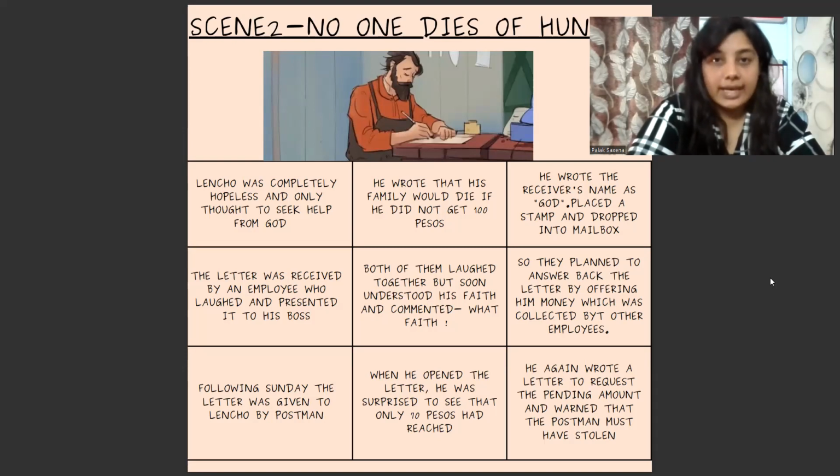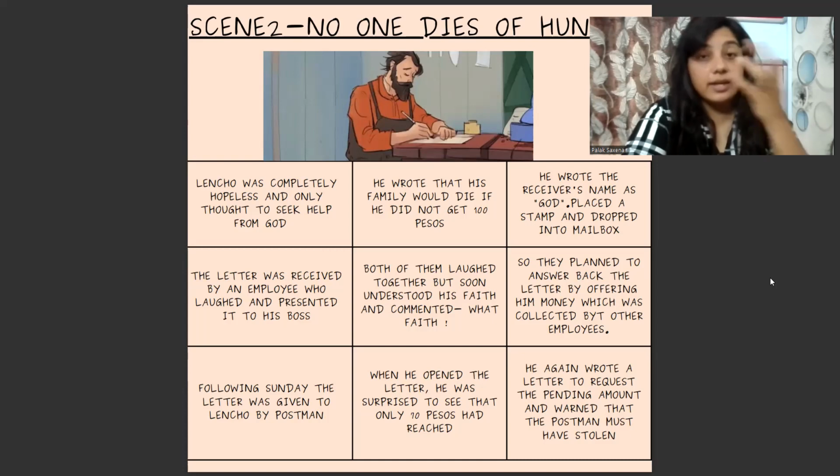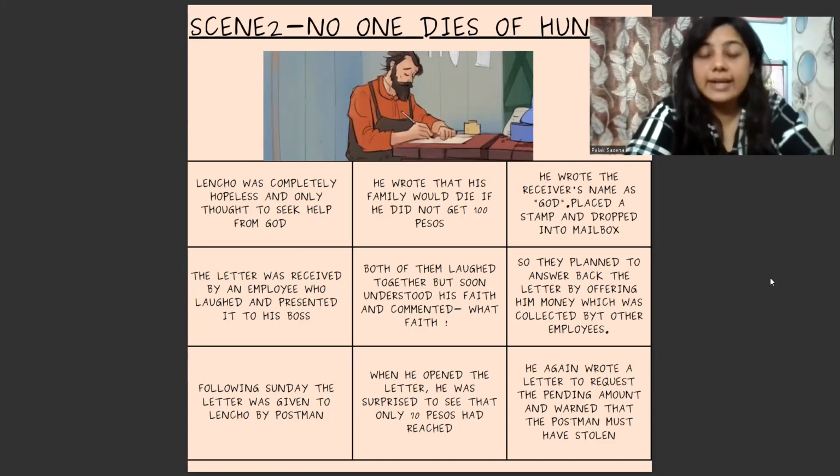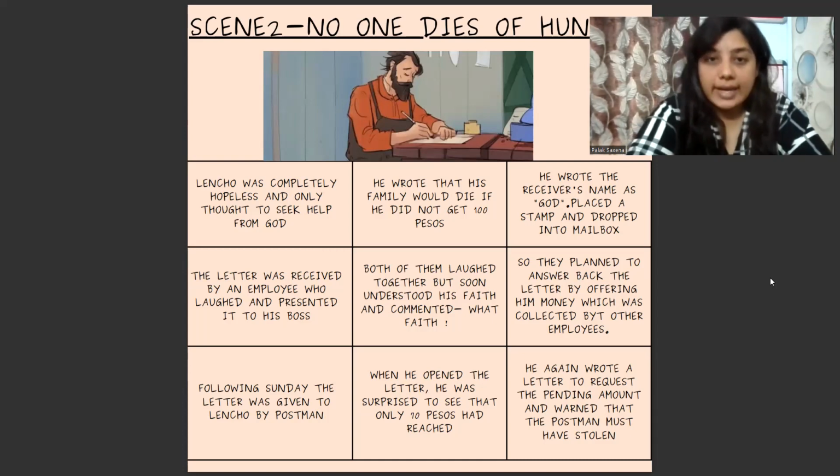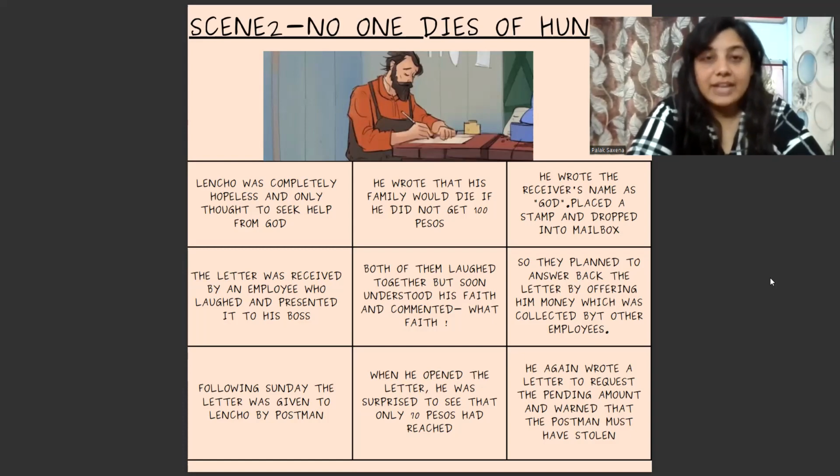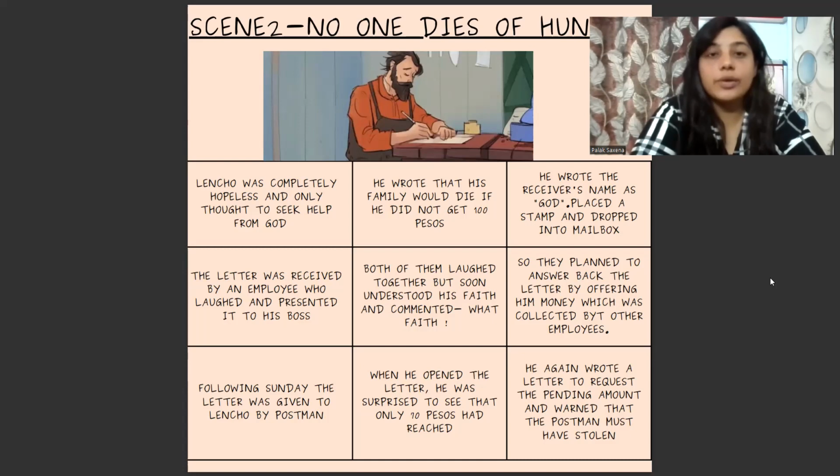In order to seek help, he wrote a letter saying that his family would die if he did not get 100 pesos. Pesos here is nothing but currency. He writes a letter to God, and he mentions: dear God, I am going through a miserable condition where all my crops and fields are ruined. If I don't get any kind of help from you, and that help has to be specific, that means 100 pesos. If I don't get 100 pesos, I am going to be dead. My family is not going to survive.